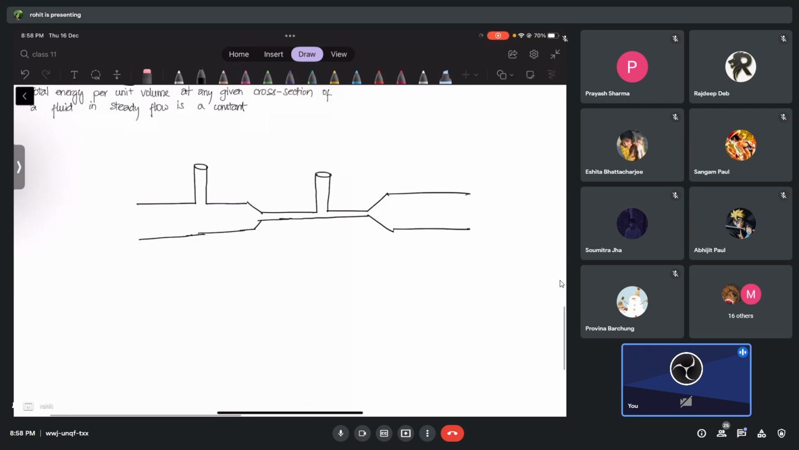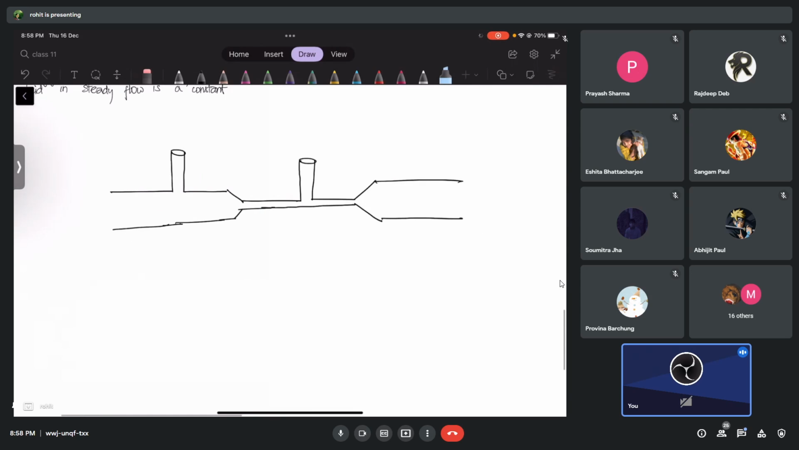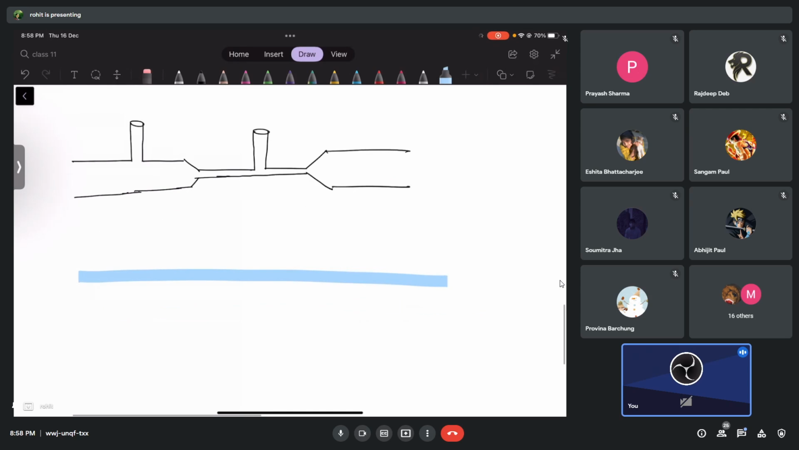Notice, this is the ground and this is a horizontal pipe. This is cross section 1, let's call this cross section 2, and this cross section 3. We have 3 cross sections. Number 2 is a smaller cross section, and number 3 is again the same as number 1. Let's say the liquid is going from left towards right, through all the cross sections.